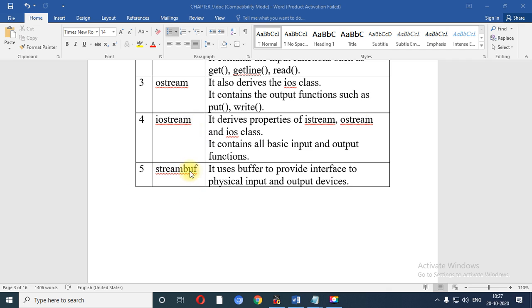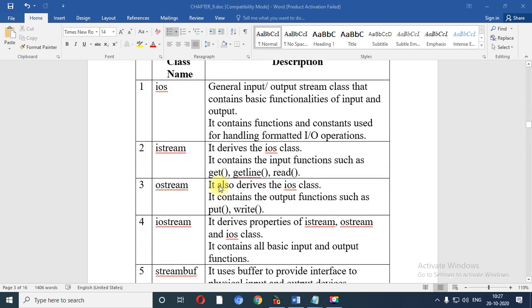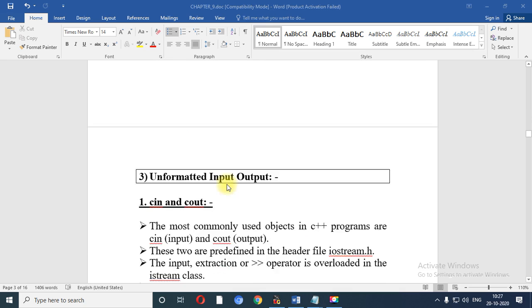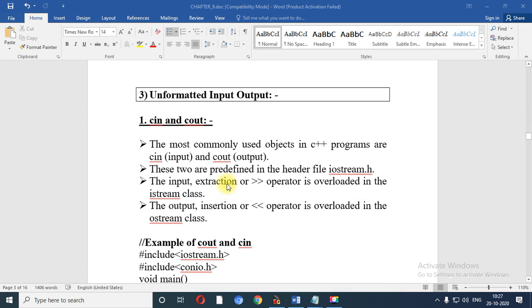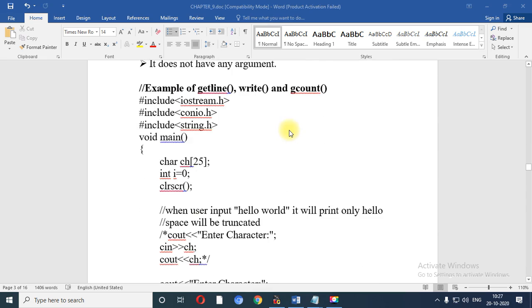As we have talked, streambuf is a buffer provided for the interface to physical input and output devices. So these are the descriptions of the classes and the purpose for which each is used. There are two types of I/O. Number one, unformatted input output, and formatted input output.